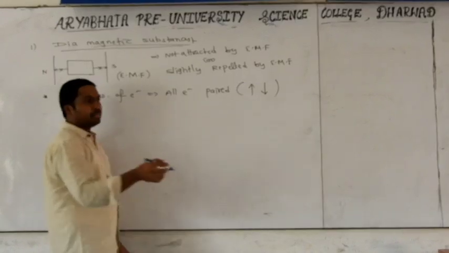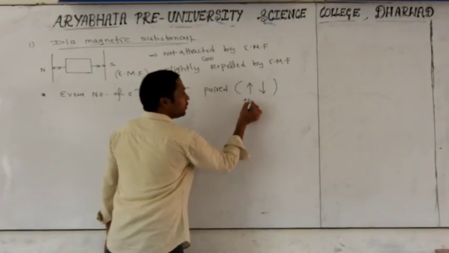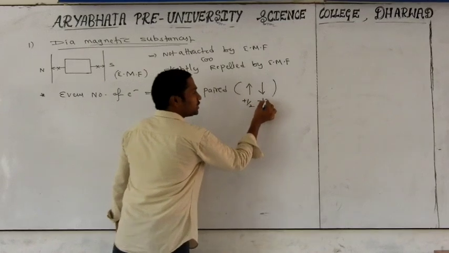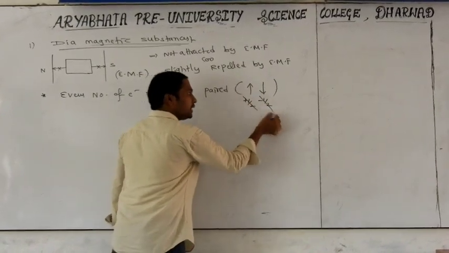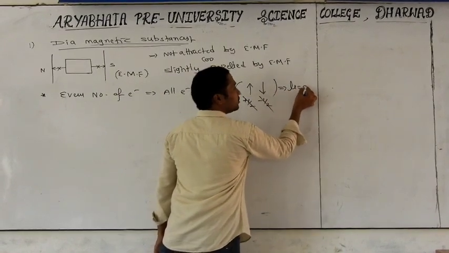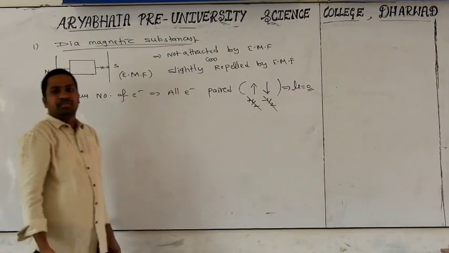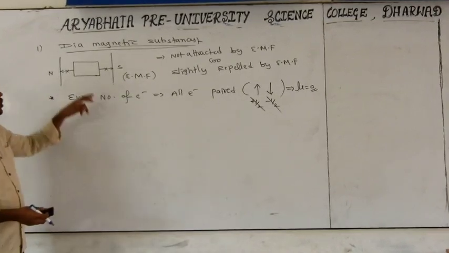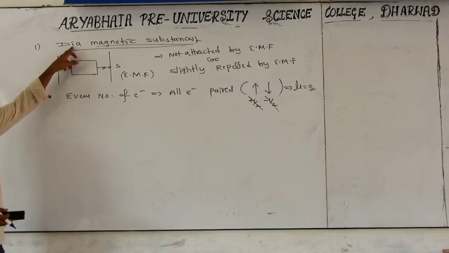In spin quantum number, upward is generally denoted by plus half, downward by minus half. They mutually cancel together, so the magnetic moment of the substance becomes zero. No moment means it is called a diamagnetic substance.